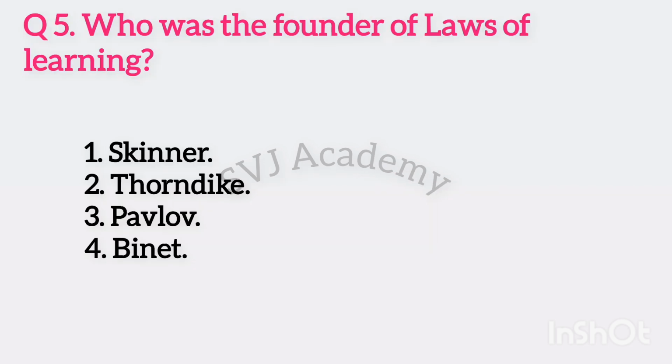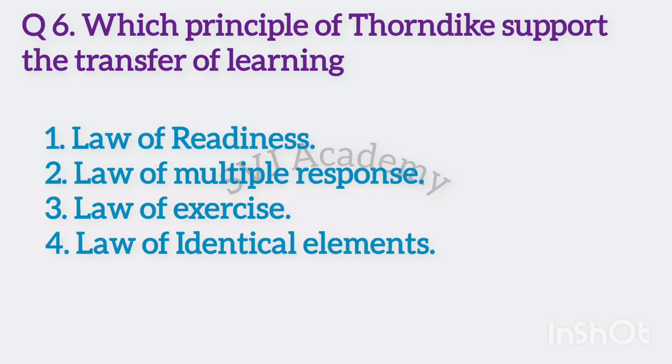Question number 5. Who was the founder of laws of learning? Options. 1. Skinner. Option number 2. Thorndike. Option 3. Pavlov. Option 4. Binet. The right answer is option number 2, Thorndike. Question number 6. Which principle of Thorndike supports the transfer of learning?